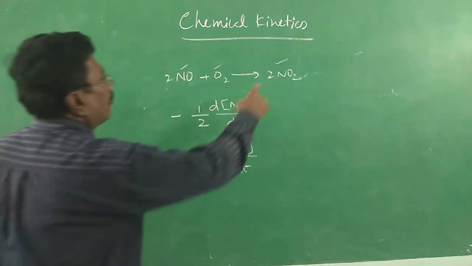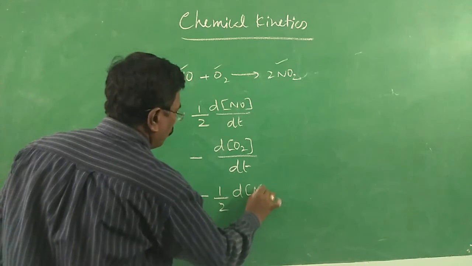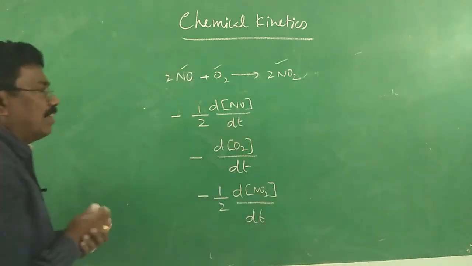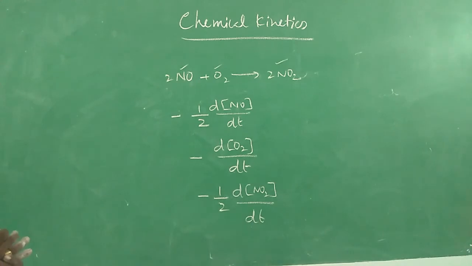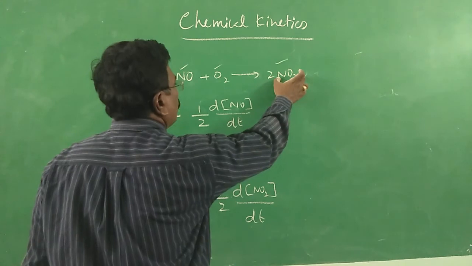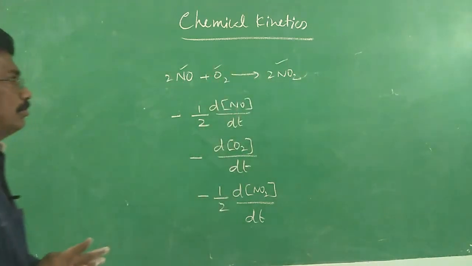And then what about NO2? Plus 1/2 d[NO2]/dt. This is how we define rate. Then only all the three will be equal. The rate of formation of NO2 is found to be twice the rate of disappearance of O2.